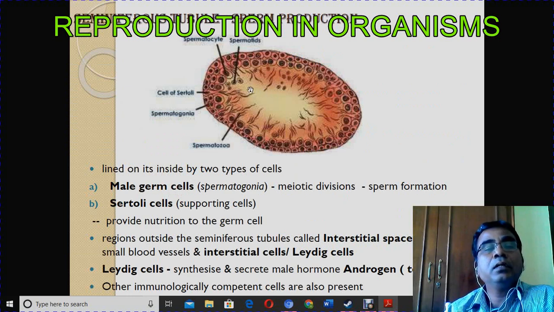See here, what are the parts labeled here? Sertoli cells, spermatogonia, spermatozoa, spermatocyte, spermatids. These are the different stages of spermatogenesis. From spermatogonia, a mature sperm, a spermatozoa, is formed. Okay, this is the process of sperm production, that is spermatogenesis.